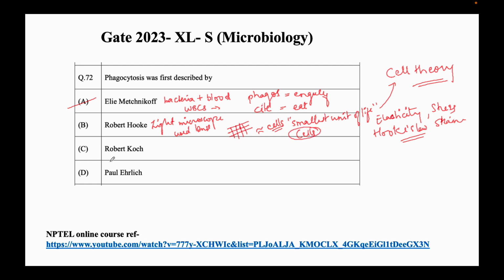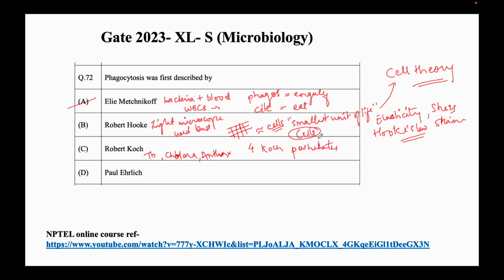The third scientist is Robert Koch. He is also known as father of microbiology along with Louis Pasteur. Robert Koch was a physician and microbiologist. He found the causative agents of tuberculosis, cholera, and anthrax. And he laid the foundation of Koch's postulates, four Koch's postulates.